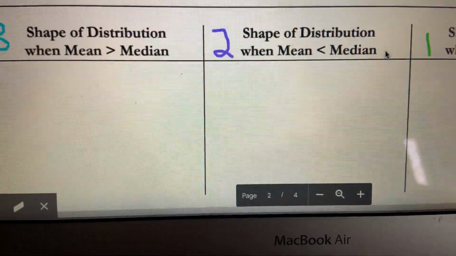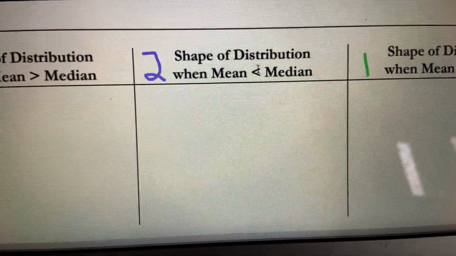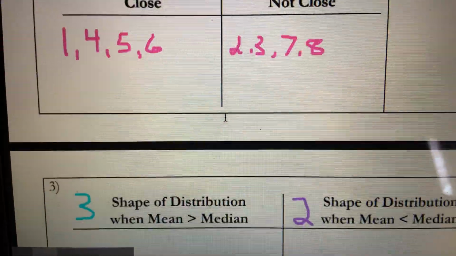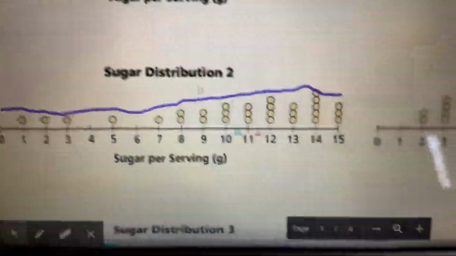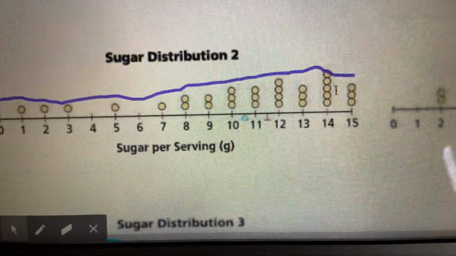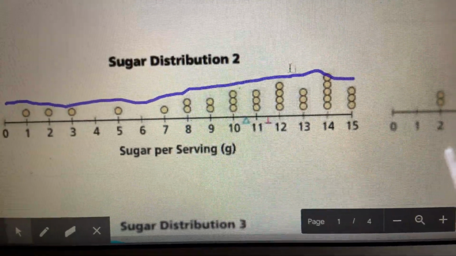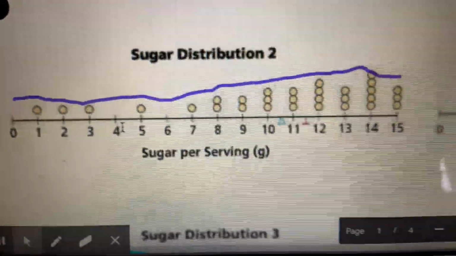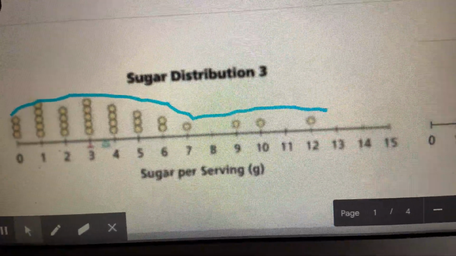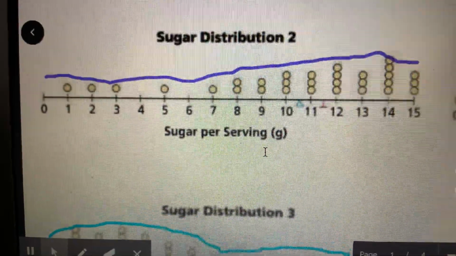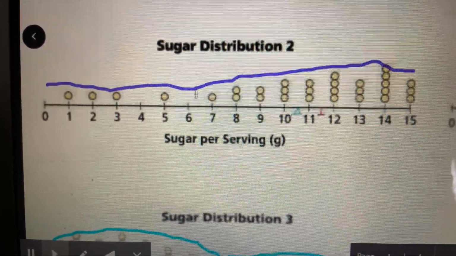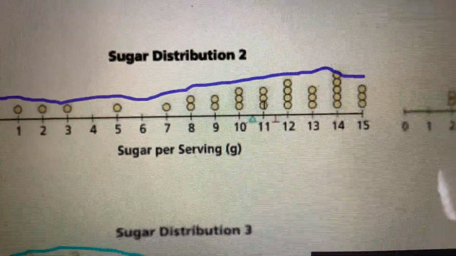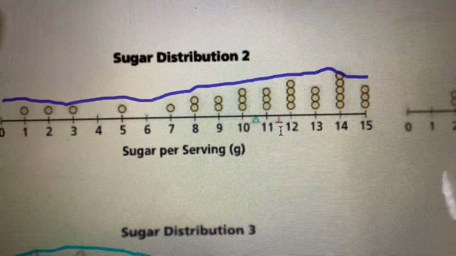And let's see what happens when the mean is actually less than the median. For that, we're going to go up to distribution number 2. In distribution number 2, I can see that the data is really clustered on the right side, but then I have this tail on the left. In distribution 3, the tail is on the right side, but in distribution 2, the tail is on the left side. When the tail is on the left side, we call that skewed left. And skewed left happens when the mean is less than the median.